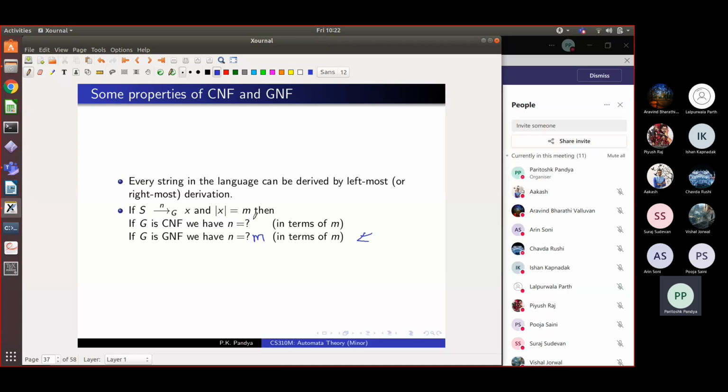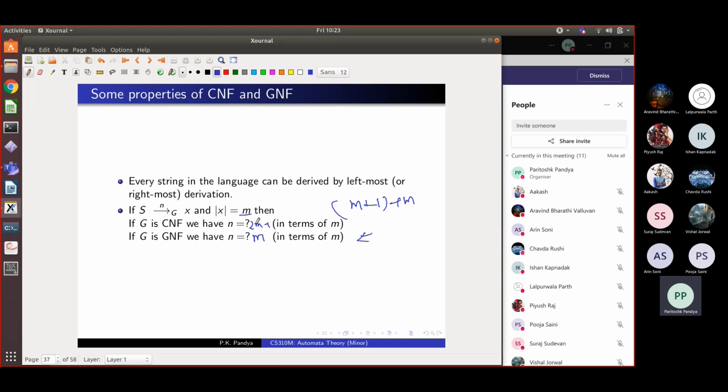Okay, so if I have a string of length m, how many steps will it take to derive it under CNF? Anybody can answer? We did this reasoning last time. So Arvind? So we need m-1 doubling rules and m terminal rules. So m minus 1 plus m, so 2m minus 1. Correct answer.